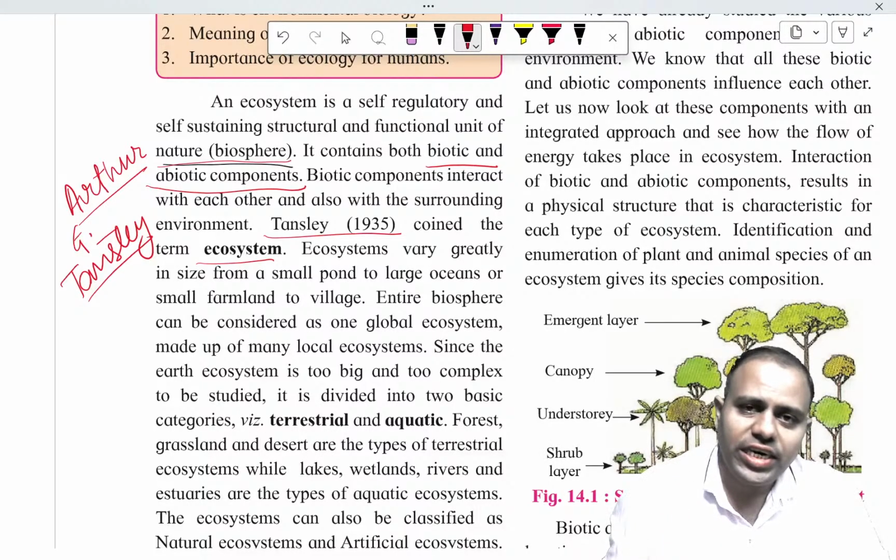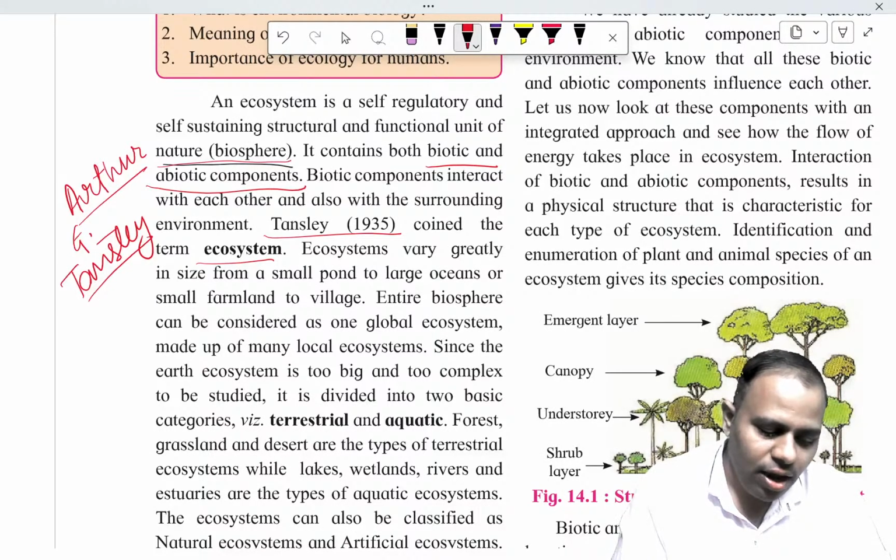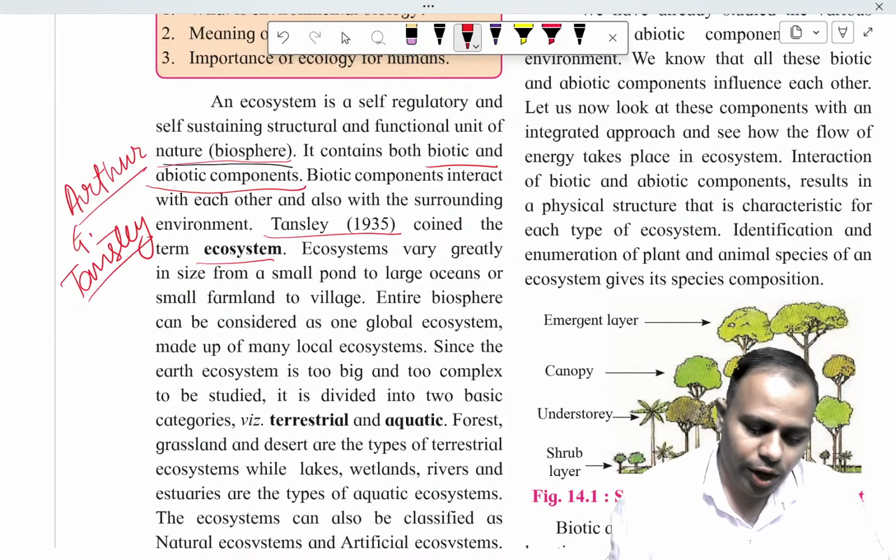So Arthur G. Tansley first coined the term ecosystem. Remember, this term ecosystem was coined by Arthur G. Tansley. Then, ecosystems vary greatly in size.